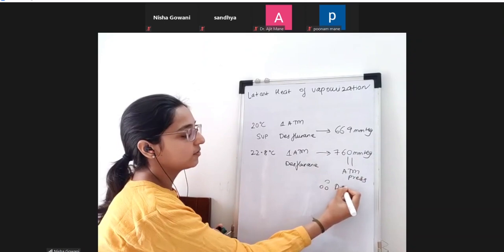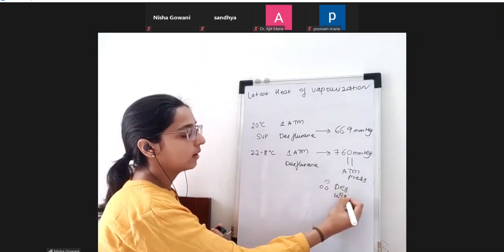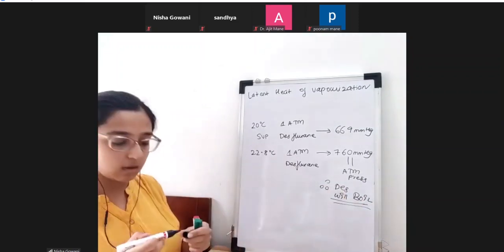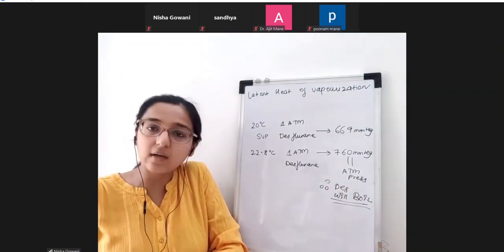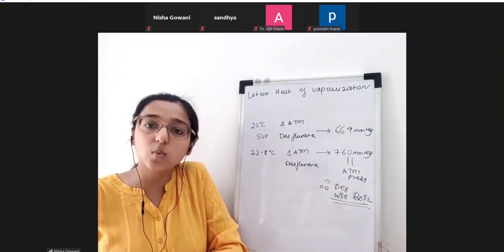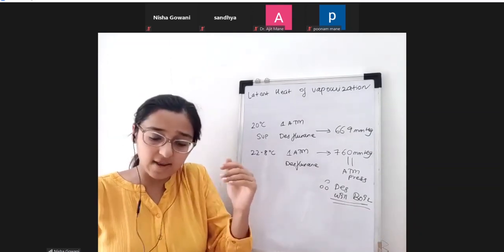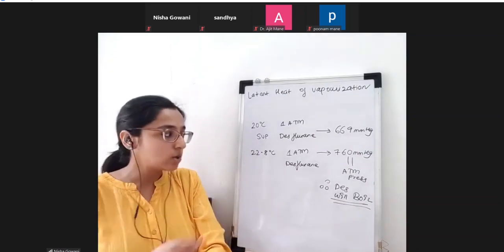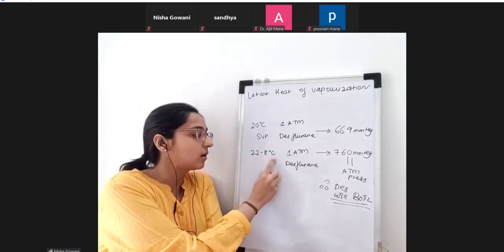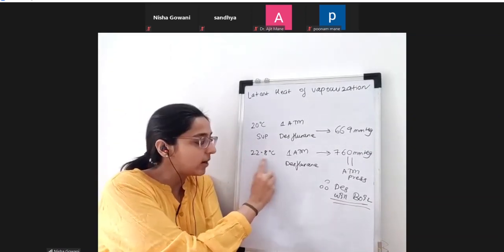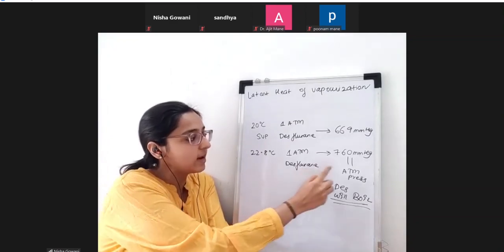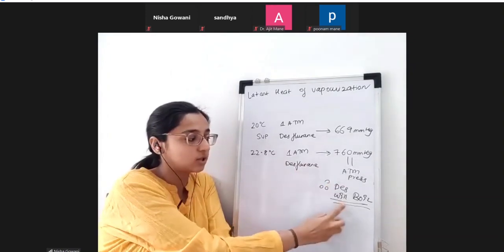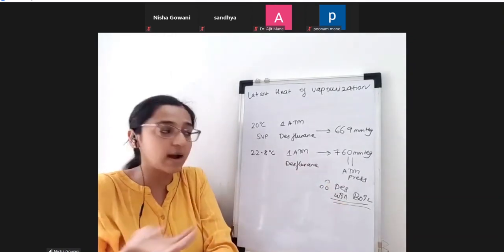Therefore, desflurane will boil. The temperature at which boiling will occur in any liquid is when its vapor pressure equals atmospheric pressure. So the boiling of desflurane occurs at 22.8 degrees. At 22.8, desflurane vapor pressure becomes 760, equal to the atmospheric pressure. Therefore, desflurane will start boiling at such a low temperature.